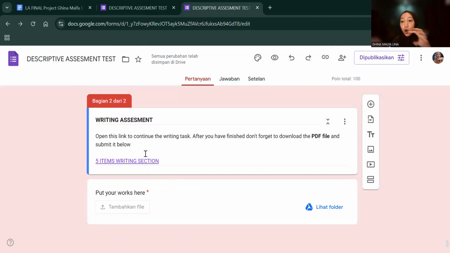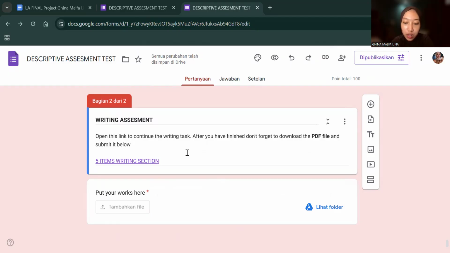And when they open the link, they will be forced to copy the document. So they will make a copy of the document like this, and they will fulfill these test items one by one. So each student has one document or one file.